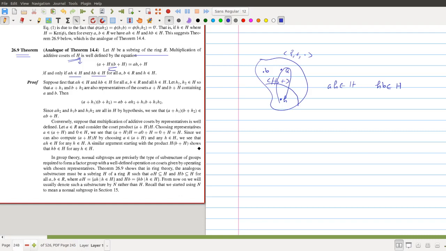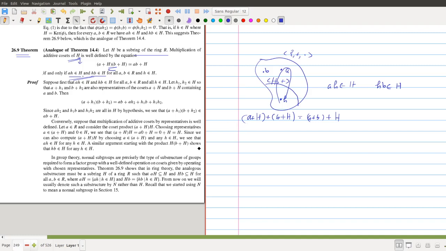well defined. In order to define a factor ring, we start with a subring H with this property. Then you can define two operations: (a + H) + (b + H) equals a + b + H. This is always true.